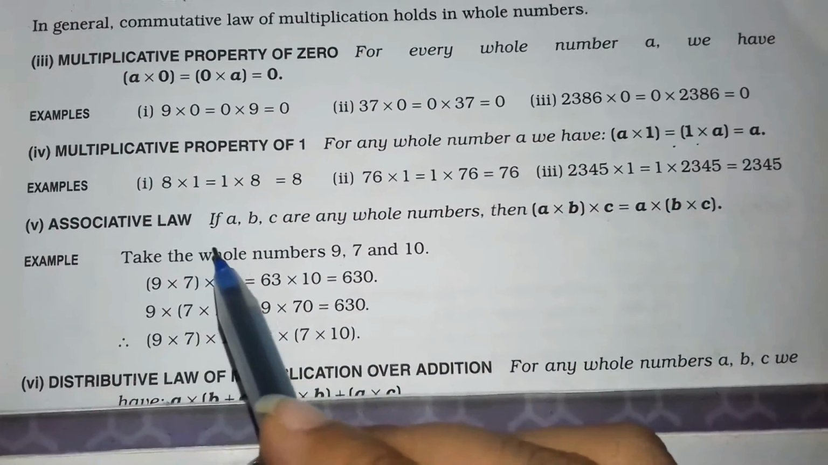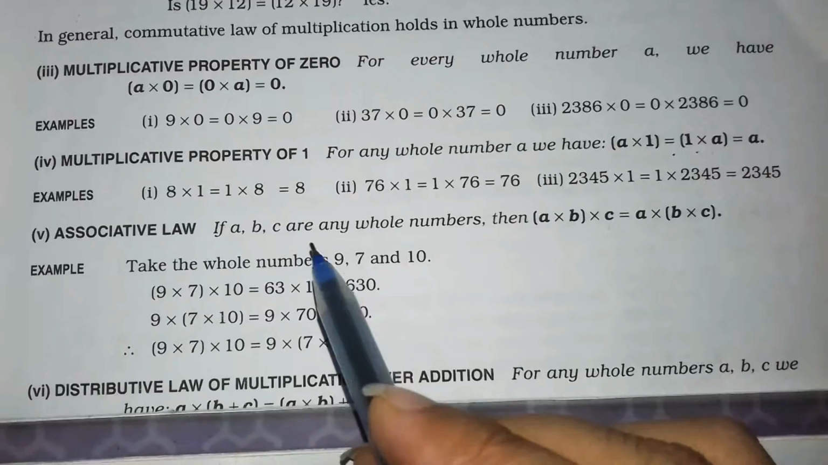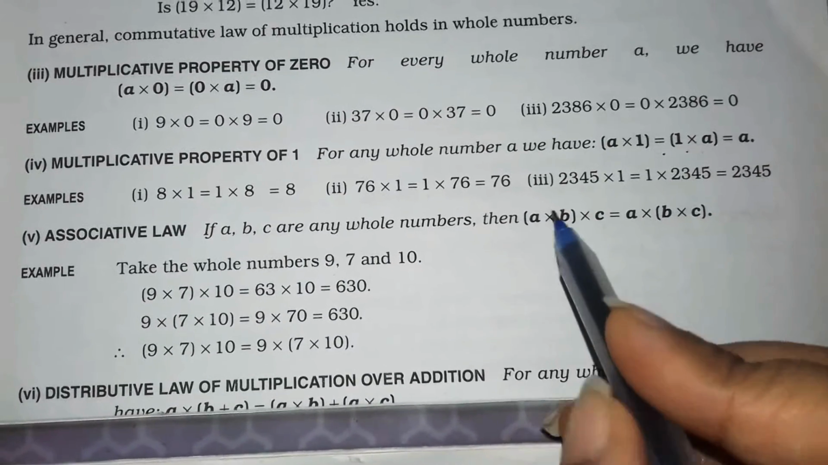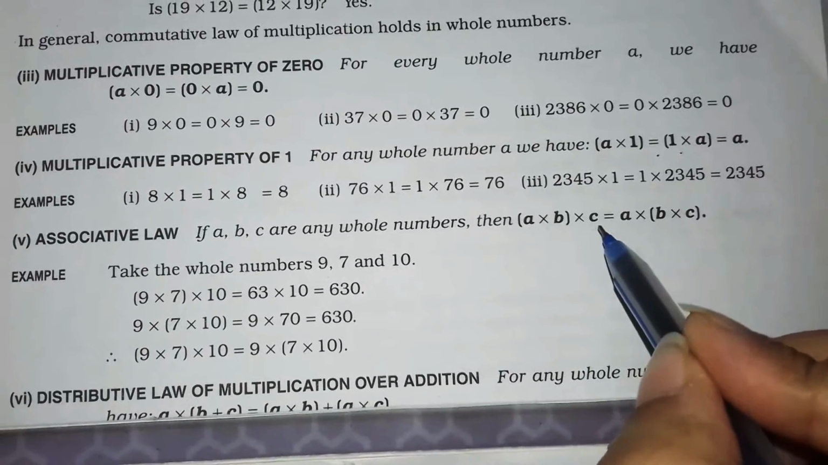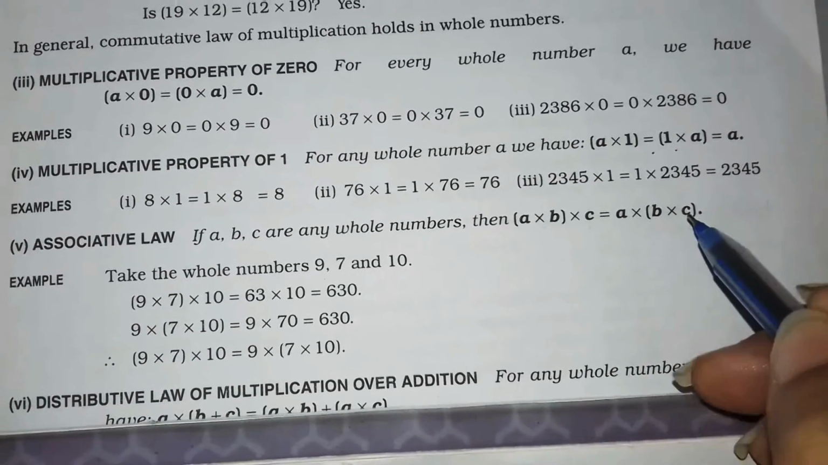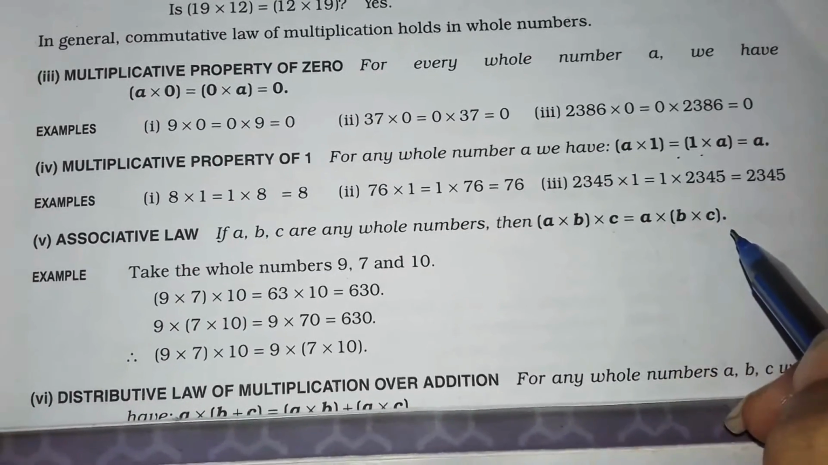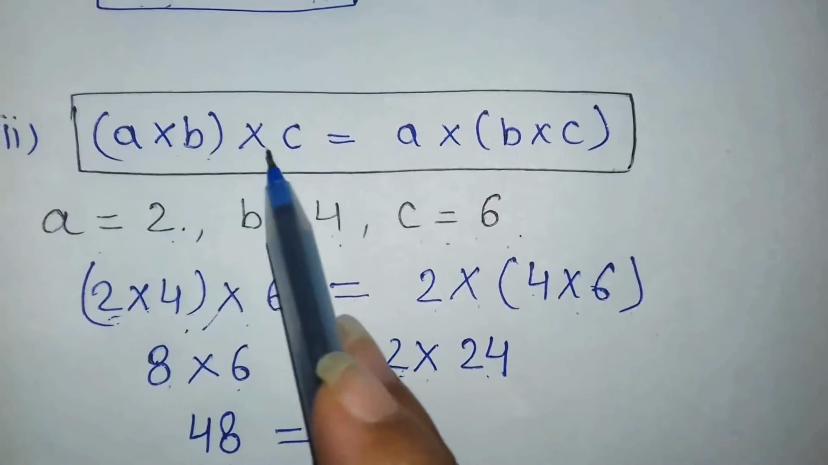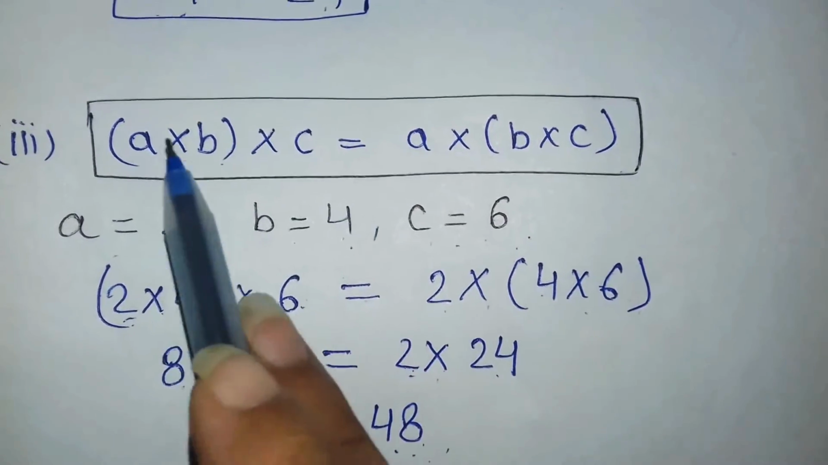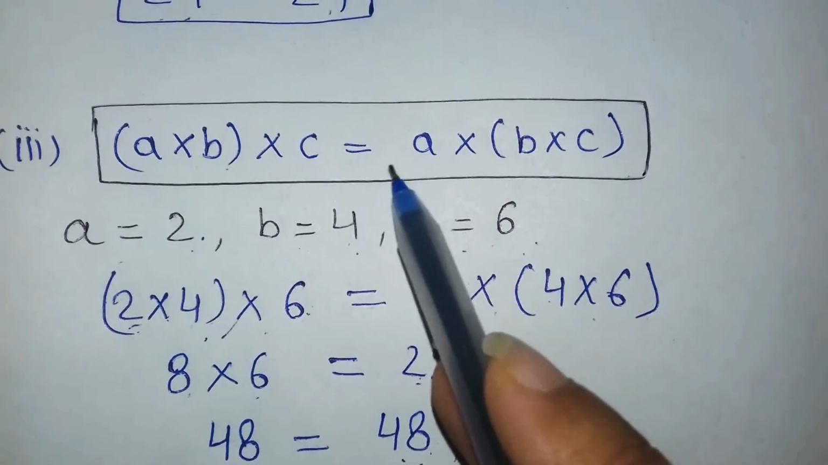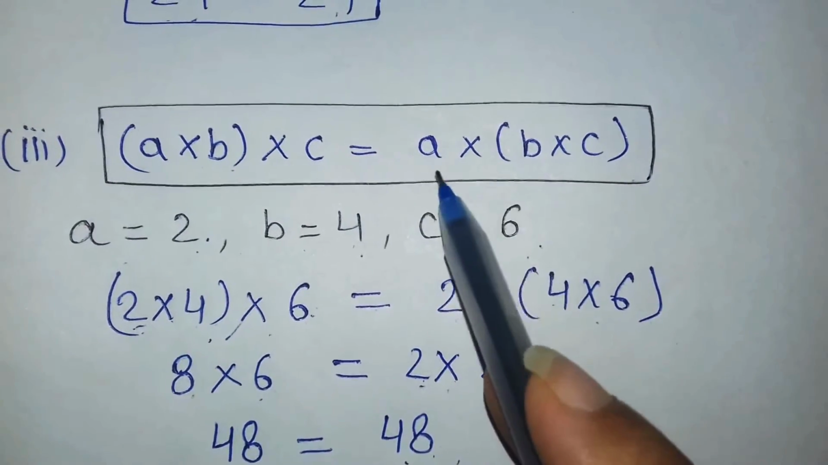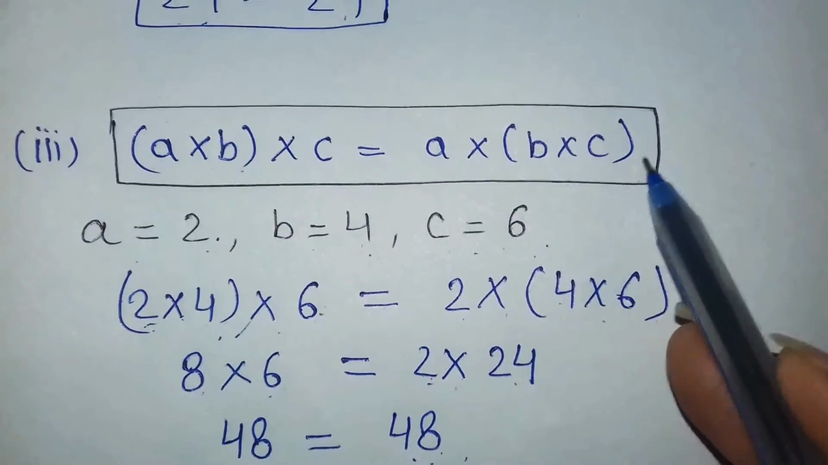Fifth, associative law. If a, b, c are any whole numbers, then a into b in bracket multiplied by c is equal to a into b into c in bracket. a, b, c are three whole numbers, and if they are arranged in the form of a into b in bracket multiplied by c, then this will be equal to a into b into c.